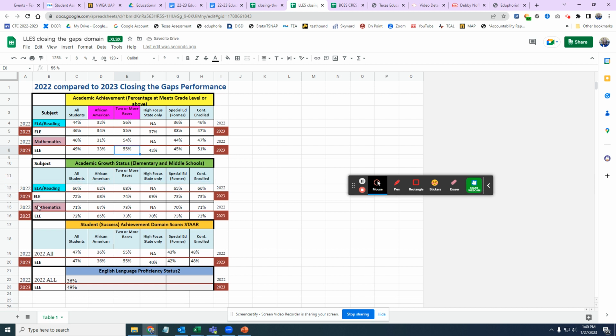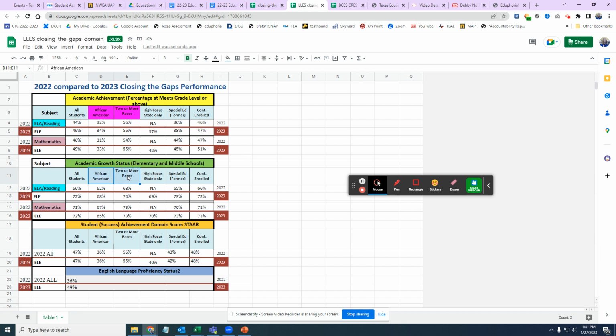is, remember we're using that transition chart, so our students have to go from high did not meets to low approaches, from low approaches to high approaches, from high approaches to low meets, that we have to transition up through the performance levels. And so those numbers did change a little bit. Our all students are at 66%. We're at 66%. Now they're at 72%. So 72% of our 4th graders have to make growth between 3rd and 4th grade reading. And for our math, it's also 72%. Our African American went up from 62 to 68 and 67 to 65 and so on.